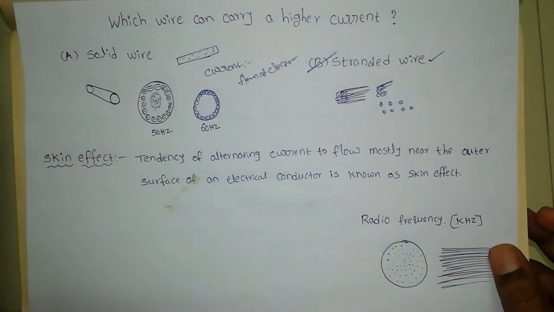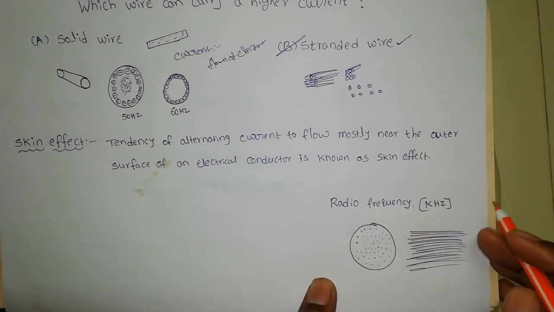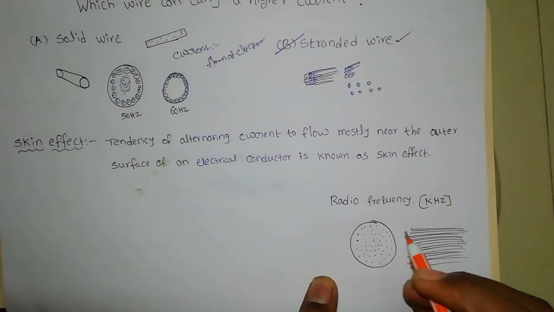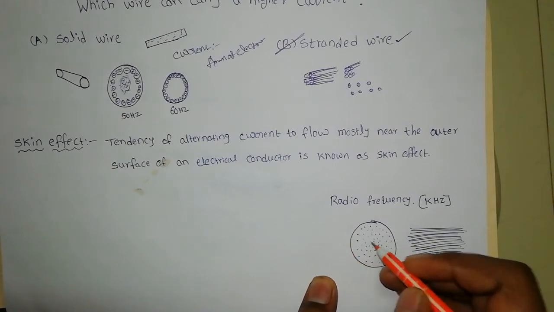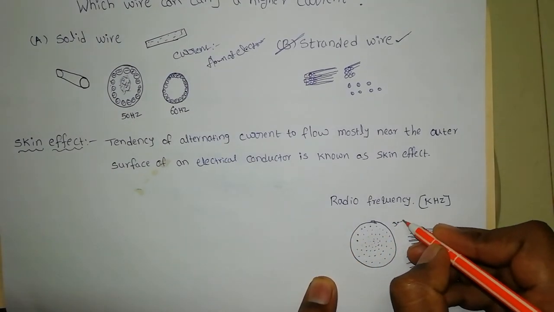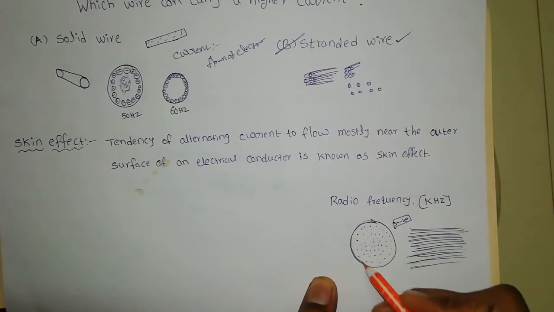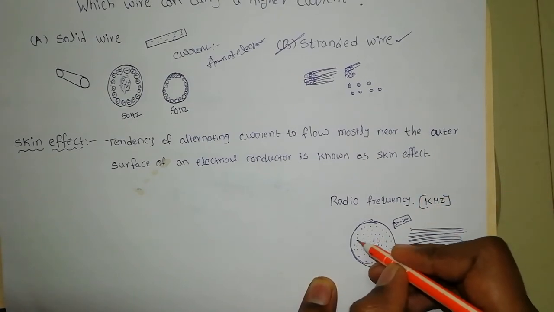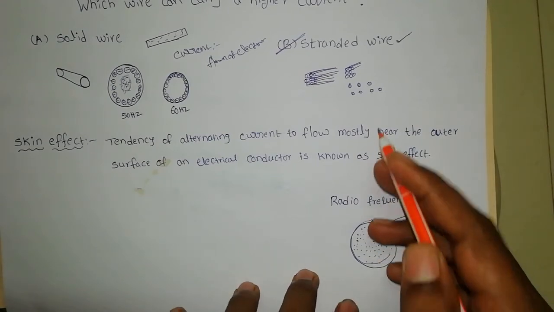Okay. In radio frequency, radio cables. In those radio cables, a bunch of cables can be found in a single cable. In this single cable, 30 to 40 cores you can find in radio frequency cables. That is in big size, but in that size you can find more cores with separate insulation. Why? Because to avoid the skin effect.